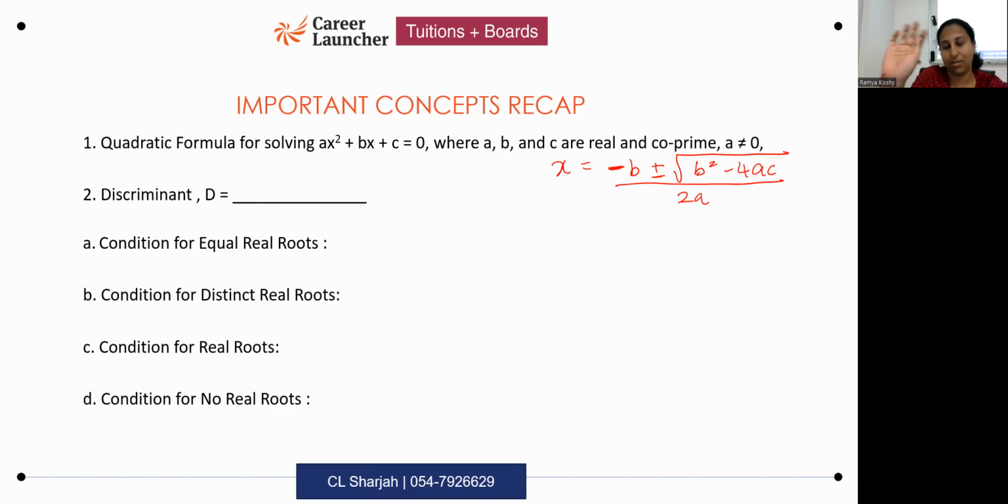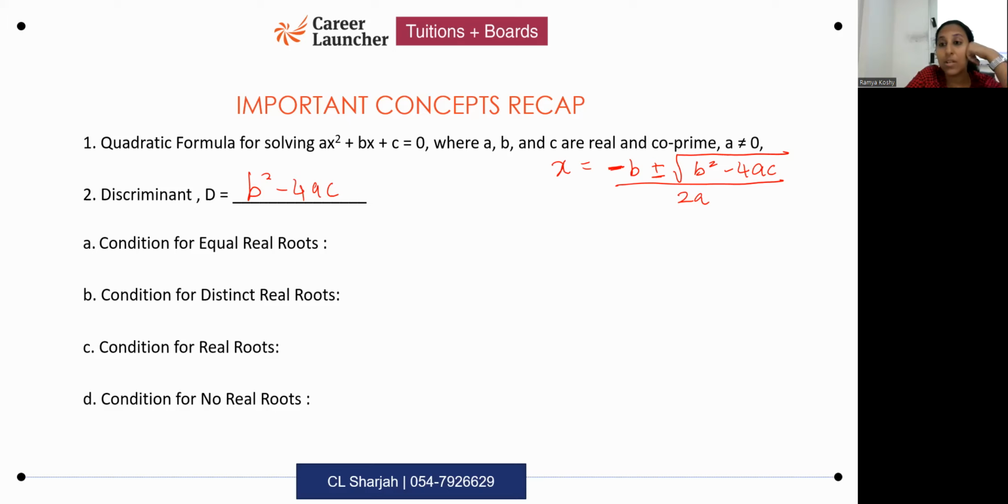In this quadratic formula, which part is the discriminant? The part which is inside the square root symbol. If anyone has written the discriminant as root of b square minus 4ac, that's wrong. There's no square root symbol there. It's only b square minus 4ac, the discriminant value.